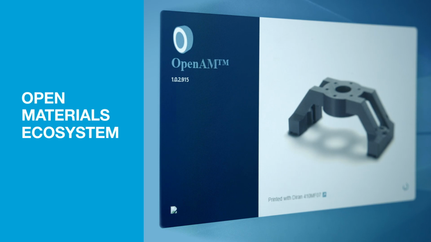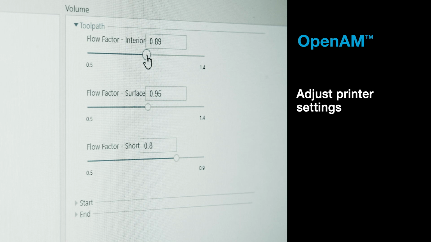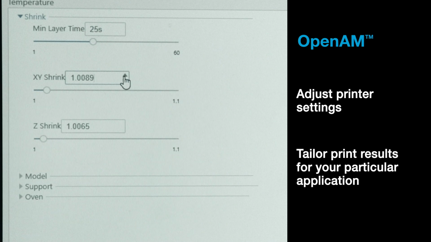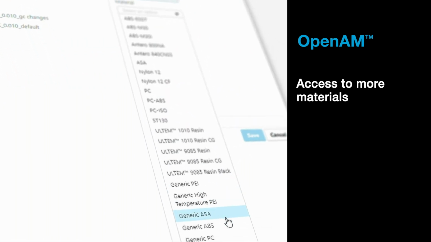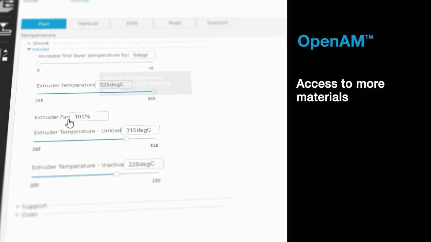This capability is enabled through the Stratasys OpenAM software. OpenAM includes the license and the software tool needed to edit 3D print parameters. Using this software tool, you can adjust printer settings with the materials you use to tailor print results for your particular applications. The benefits of an open system using OpenAM is that you'll have access to more materials with the capabilities required for your specific 3D printing applications.